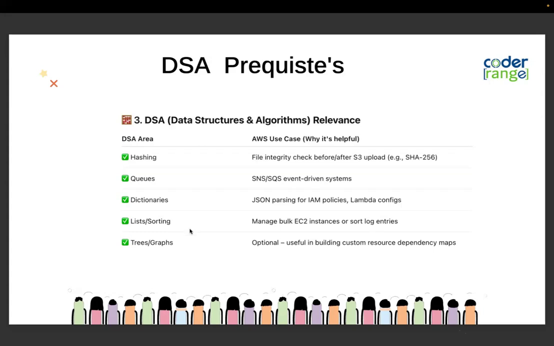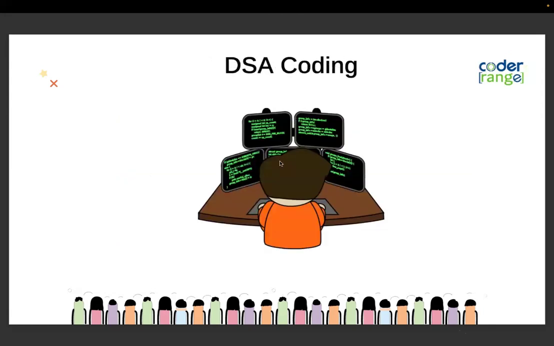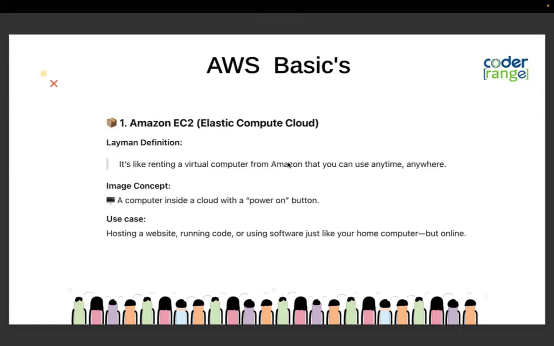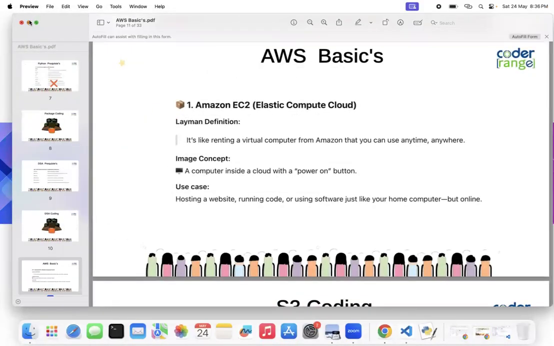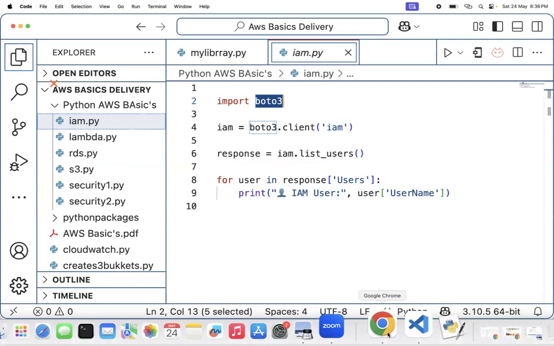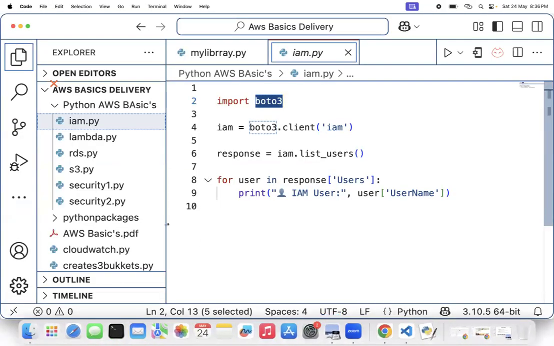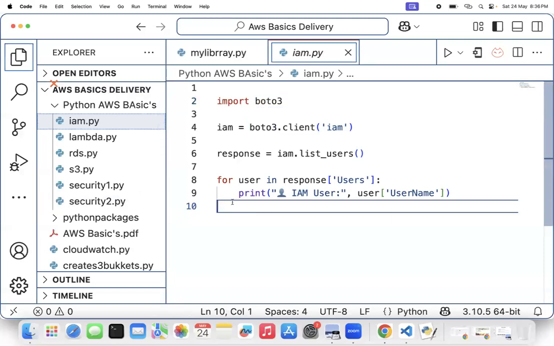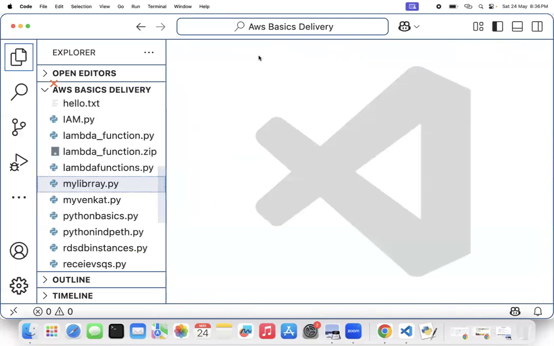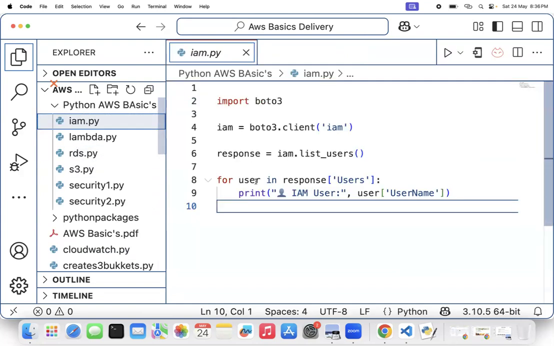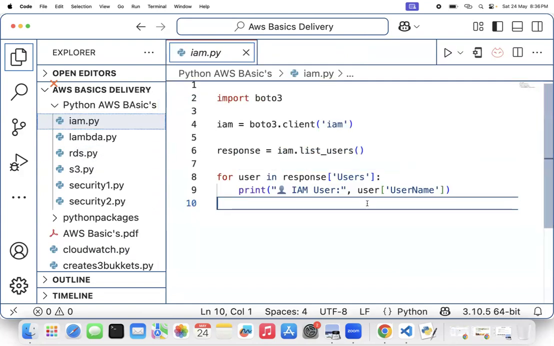I'll demonstrate it one by one with examples. We will see these case studies, understand them, and smile throughout the session. Okay, so let's talk about DSA coding. I have already done a lot of examples, but I would like to give only one example for all of you. Venkatesh, what is the necessity of DSA here in AWS? One example, I'm not going to take a lot of examples. You can see the response here.